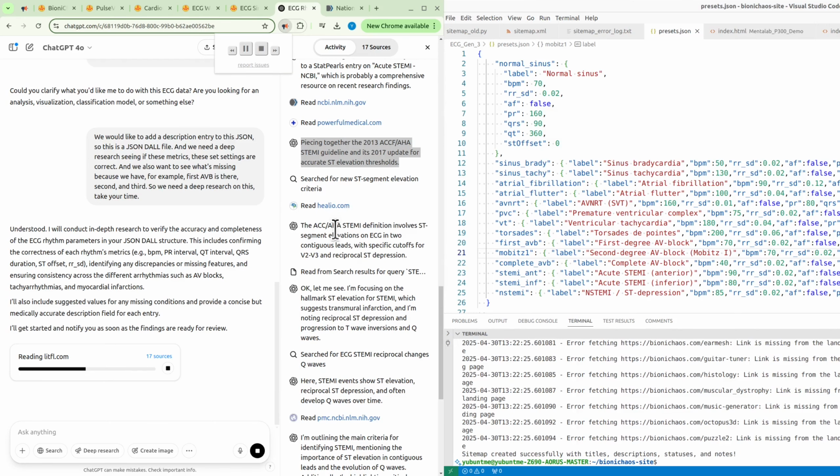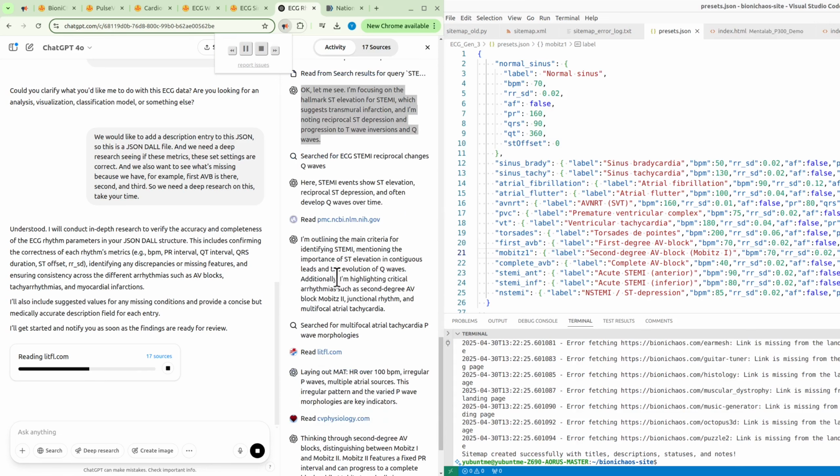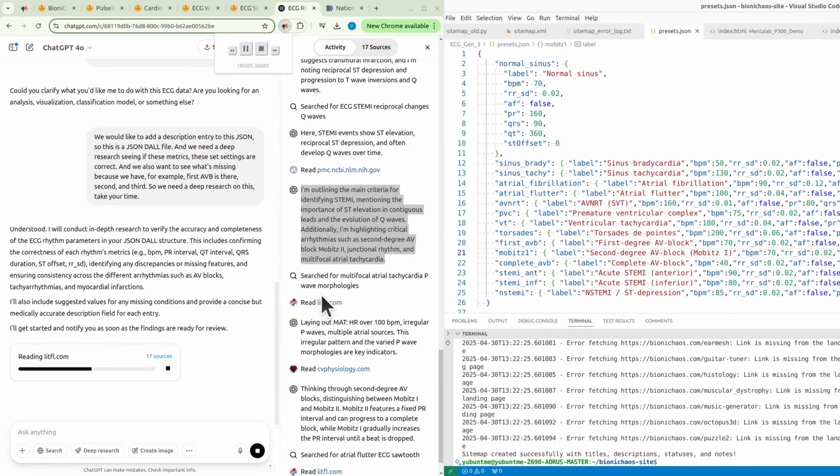The ACC/AHA STEMI definition involves ST segment elevation on ECG in 2 contiguous leads, with specific cutoffs for V2, V3, and reciprocal ST depression. I'm focusing on hallmark ST elevation for STEMI, which suggests transmural infarction, and I'm noting reciprocal ST depression and progression to T-wave inversions. I'm outlining the main criteria for identifying STEMI, mentioning the importance of ST elevation in contiguous leads and the evolution of Q waves.